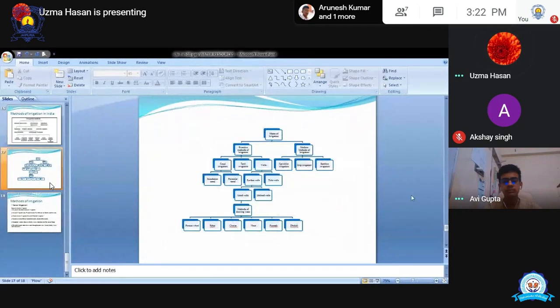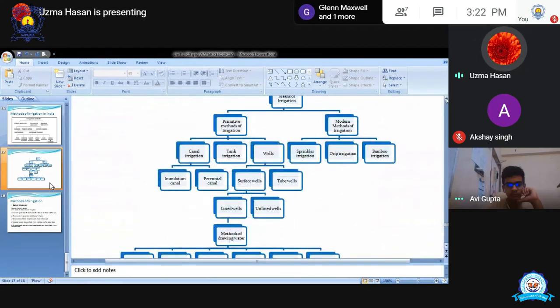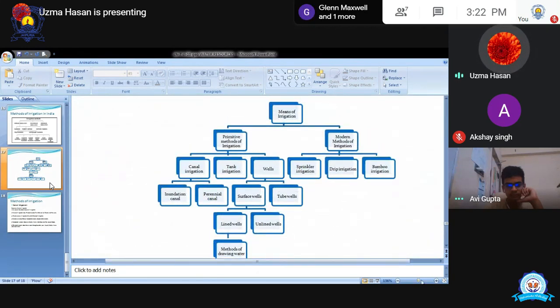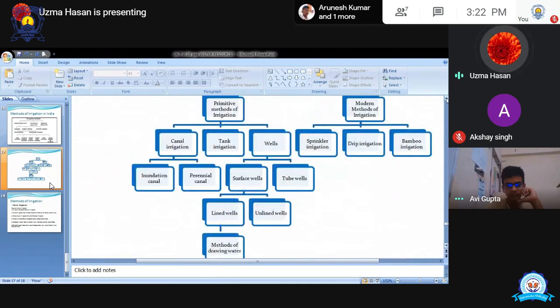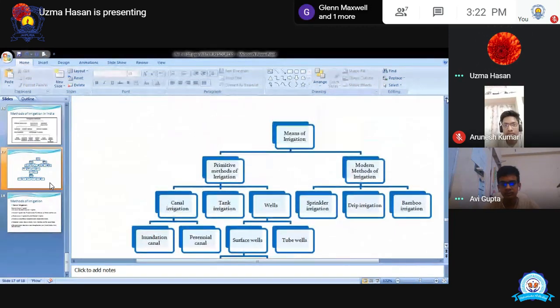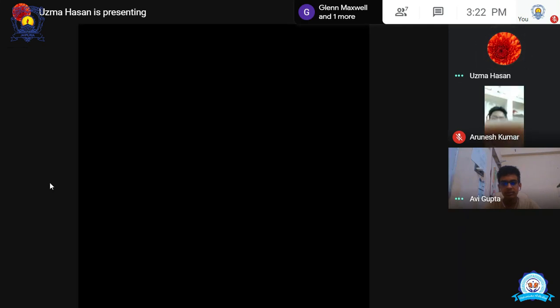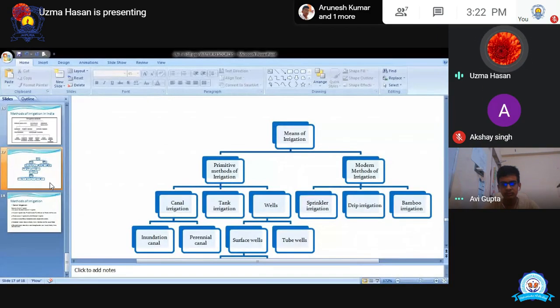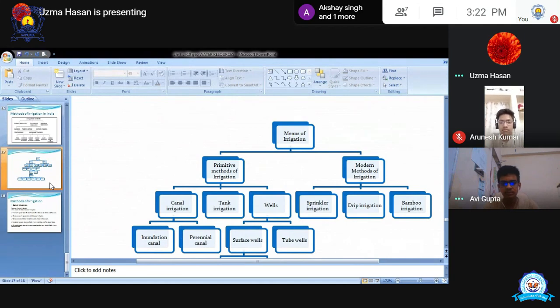Now, with the help of this flow chart, I will tell you about the different methods of irrigation. This flow chart, I will make it a little bit wider, then you can easily see that. You all can see that clearly now. Should I make it wider? Class 10th? मैम इट मैम गायब ही हो गया अब। I will show it now. वो मैंने minimize किया था. I want to see you all. So should I make it wider or should I start explaining it? मैम इट्स फाइन मैम। Okay.